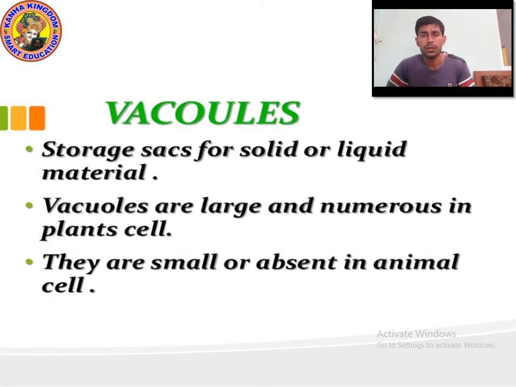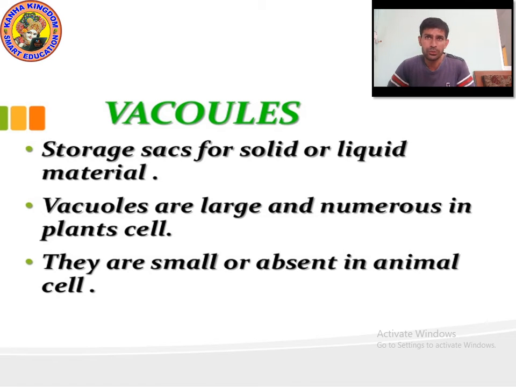You know, kids, in an animal cell, the nucleus is found at the center. But in a plant cell, the nucleus is not found at the center. Why is the nucleus found at the center in animal cell? Because the size of vacuole is very small, so it can remain in its place. But in a plant cell, the size of vacuole is so large that the nucleus is found in the corner. I hope you understood the meaning.